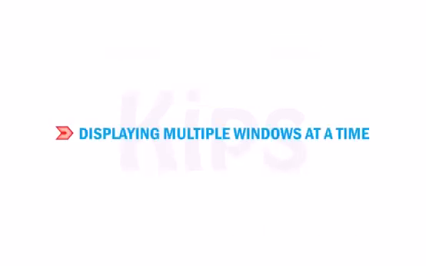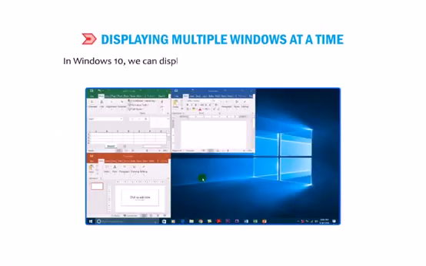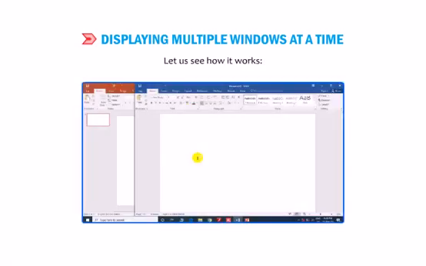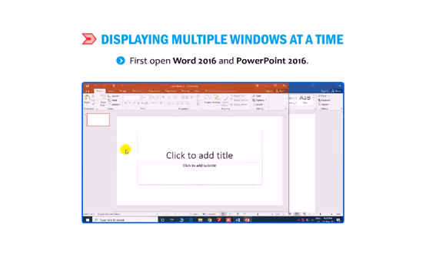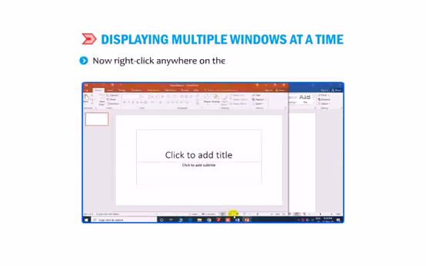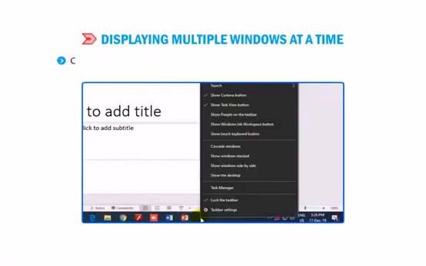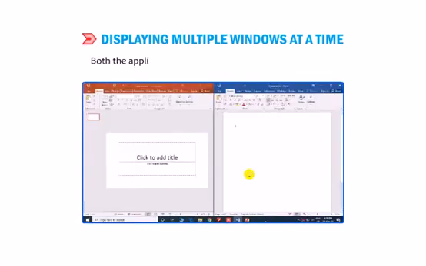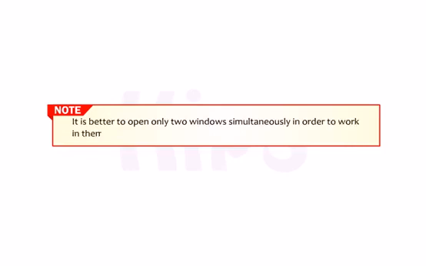Students, let us understand how to display multiple windows at a time. In Windows 10, we can display multiple application windows side by side. Let us see how it works. First, open Word 2016 and PowerPoint 2016. Now, right-click anywhere on the blank portion of the taskbar. Click on the Show Windows Side by Side option from the shortcut menu. Both the application windows will be displayed side by side. Students, please note, it is better to open only two windows simultaneously in order to work in them.